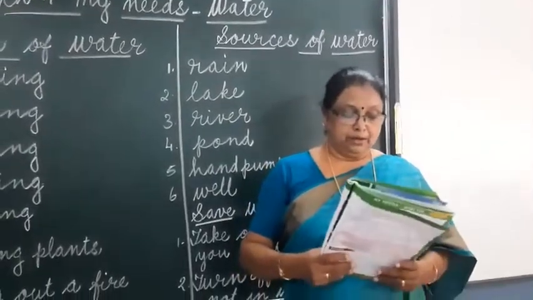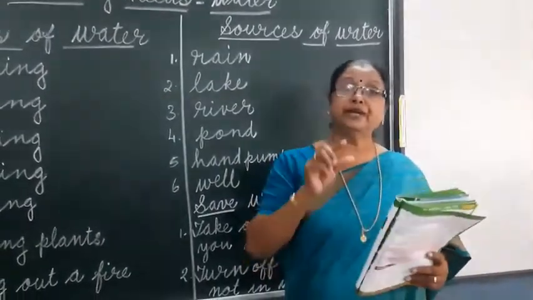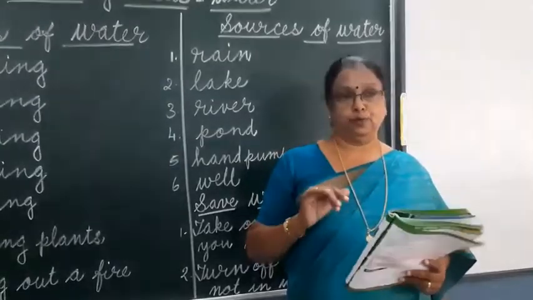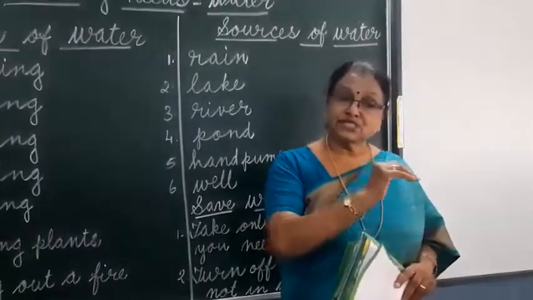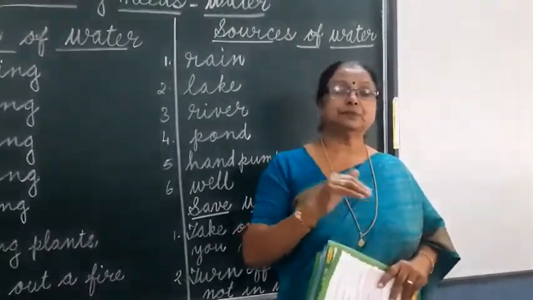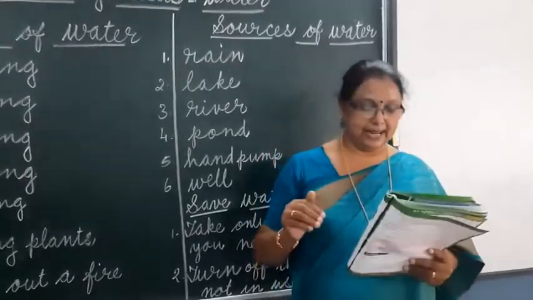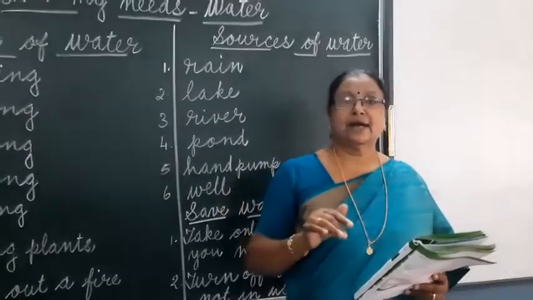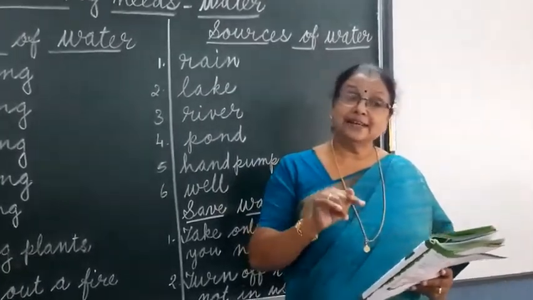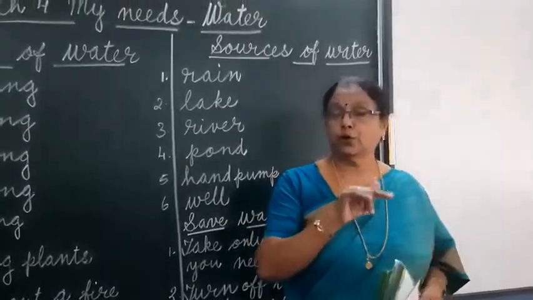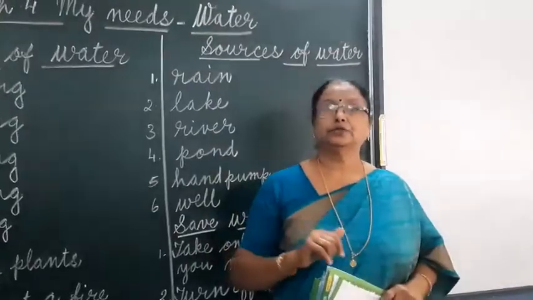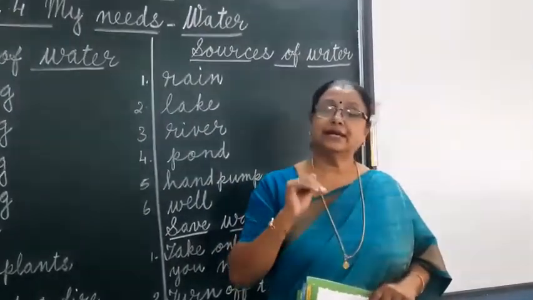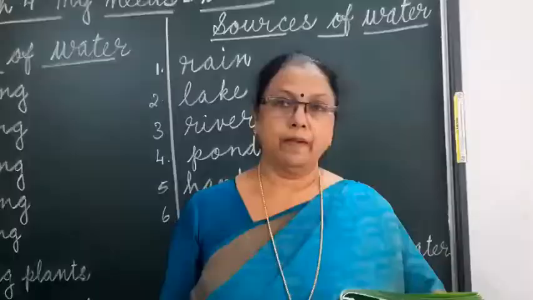Then, how do we get water at home? Water from these water resources, especially from rivers and lakes, is collected in big storage tanks. It is then cleaned and sent to our homes through pipes. So at home we get water from this tap.